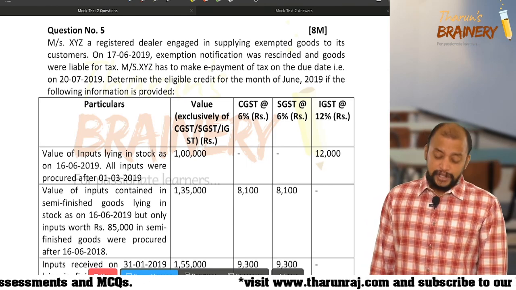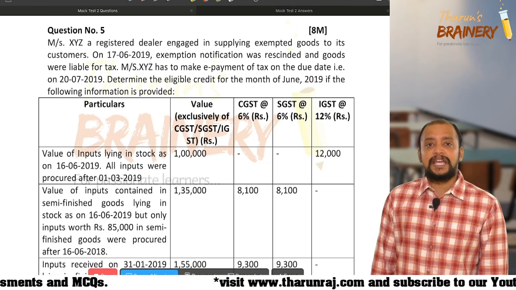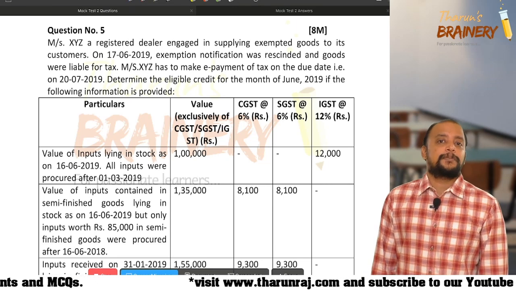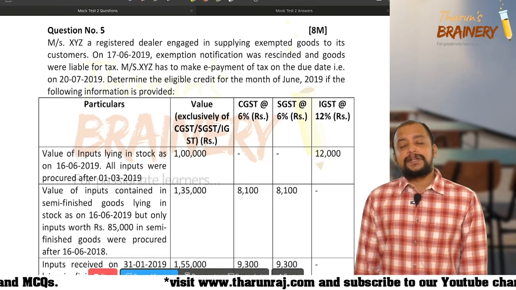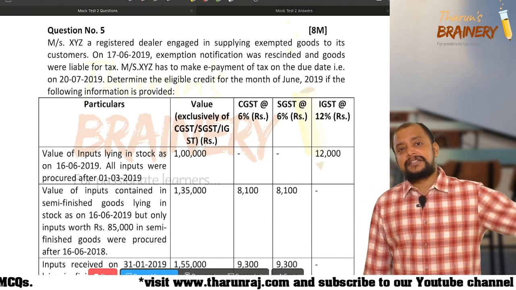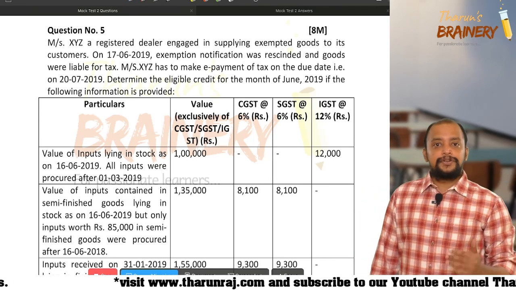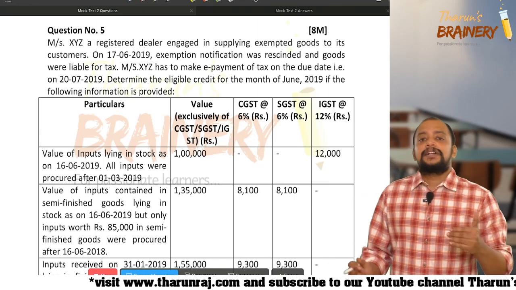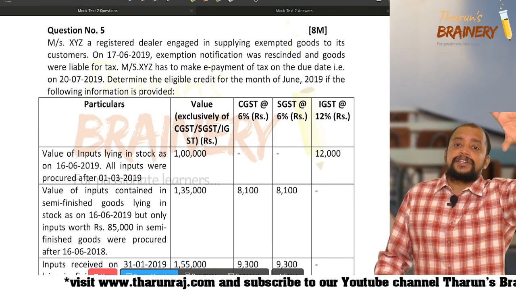Now, actually what is the section that is being applied here? It should strike in your mind first. And the presentation should start with that section only. So, you need to write that first. Check whether you have written this information in the answer sheet.